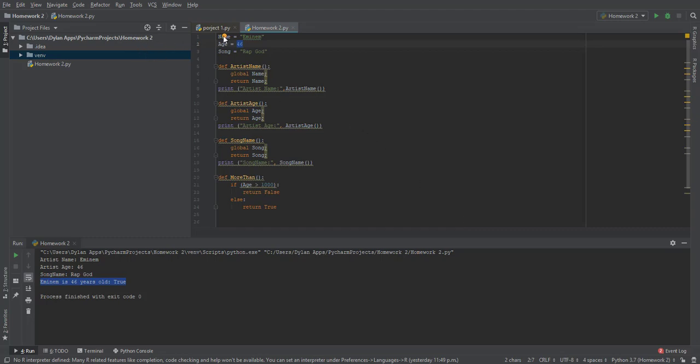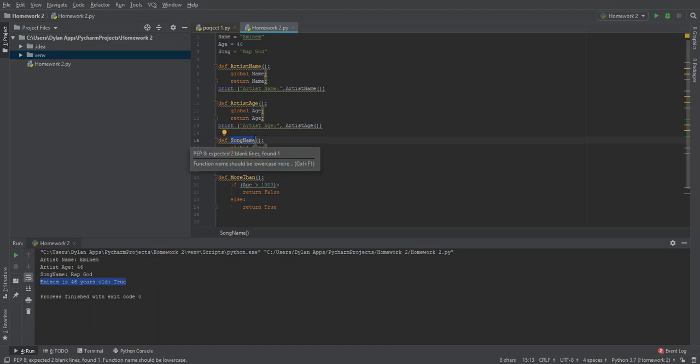Okay, so this is my homework number 2 for Python is easy. I have my variables right here set, and then I call them globally under each function. And so then I have the artist name function, artist age function, and song name function.